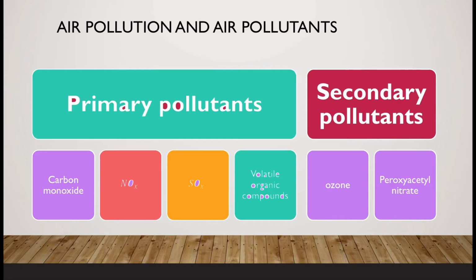Well students, what about secondary pollutants? You know, when primary pollutants react with components of air, new kinds of air pollutants are generated. You can call them secondary air pollutants. They don't have a definite source. They are not present naturally in the air. They are new to the environment. For example, ozone, peroxyacetyl nitrate.